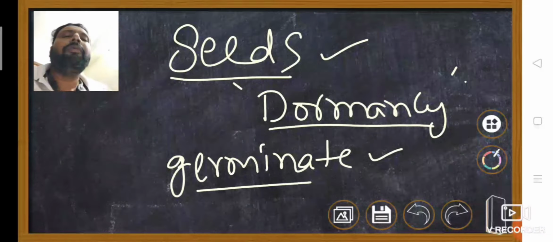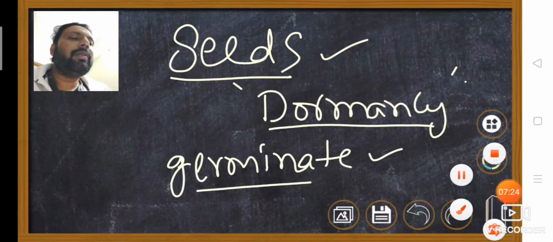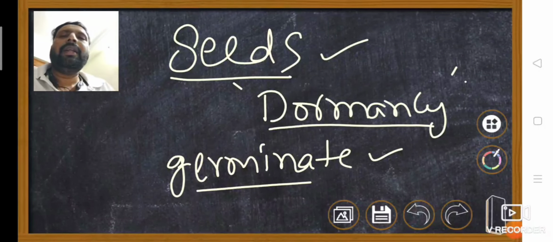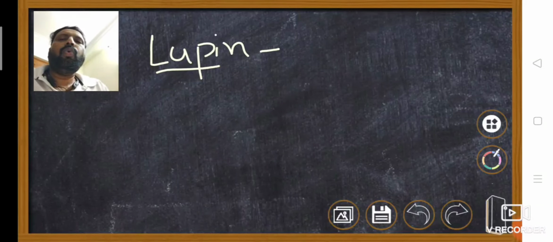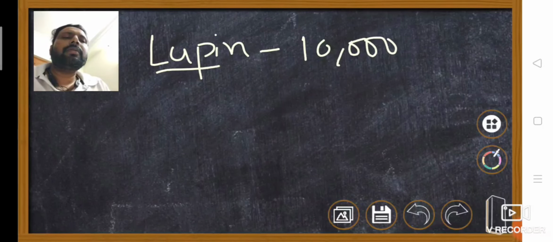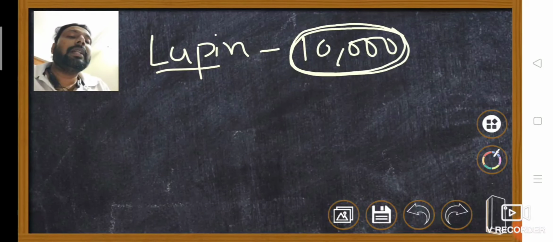These seeds can be viable for many years. Recently discovered, the example lupin. There, the oldest seeds are near about 10,000 years. In that plant, the seeds took dormancy for near about 10,000 years.